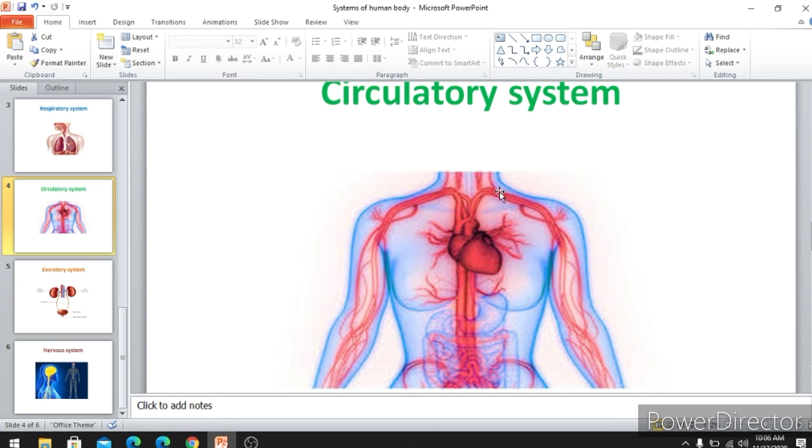And these blood vessels, tube-like structures, are veins and arteries. So draw a line here and write arteries. A-R-T-E-R-I-E-S. Arteries. Okay. So he is asking you to label the parts.